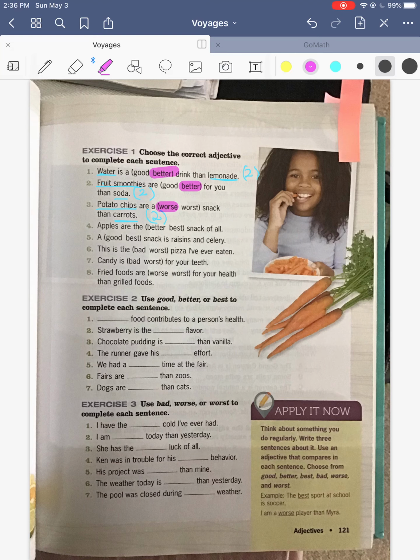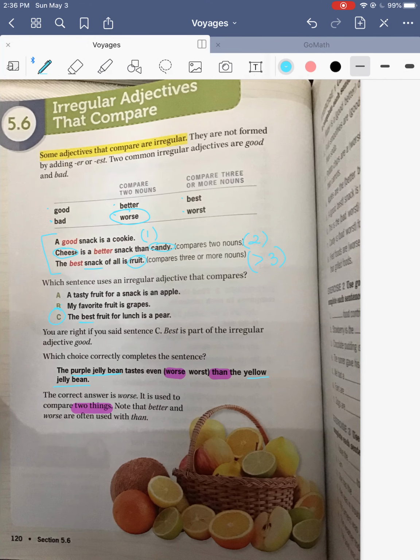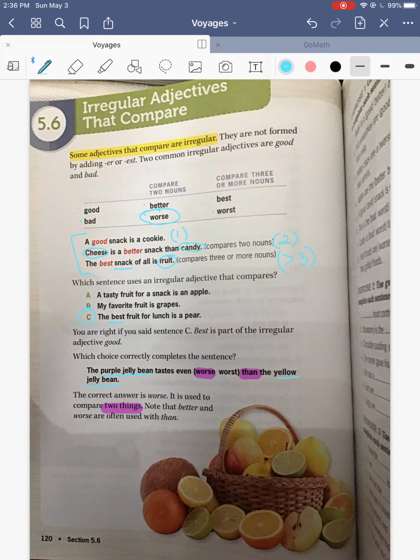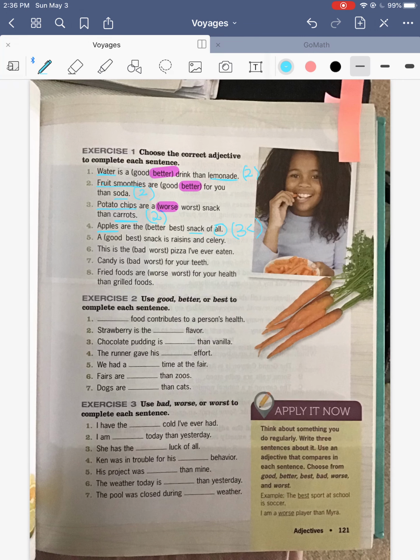Apples are the better snack of all, or apples are the best snack of all. So we have apples, and then we have the word all at the end, and it's talking about snacks. So if it says of all, that means you're comparing 3 or more things. So if we're comparing more than 2, then we need to pick this one, best. So apples are the best snack of all.